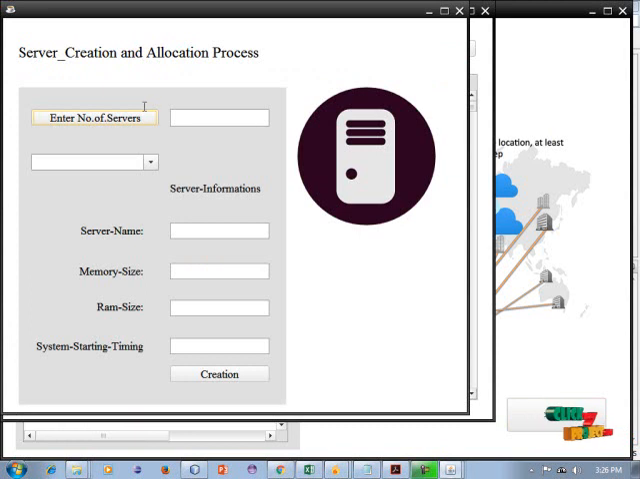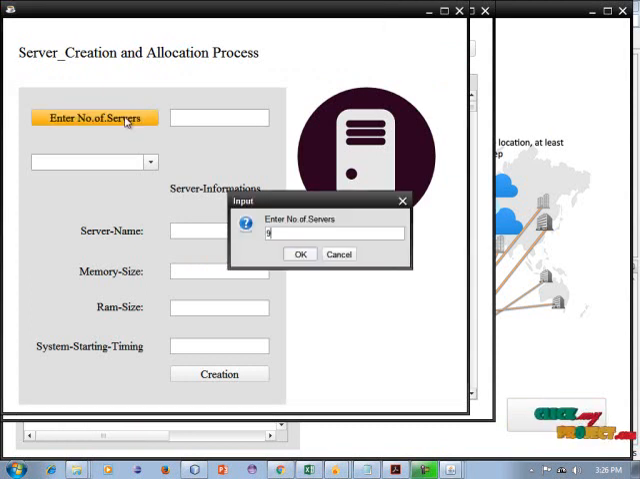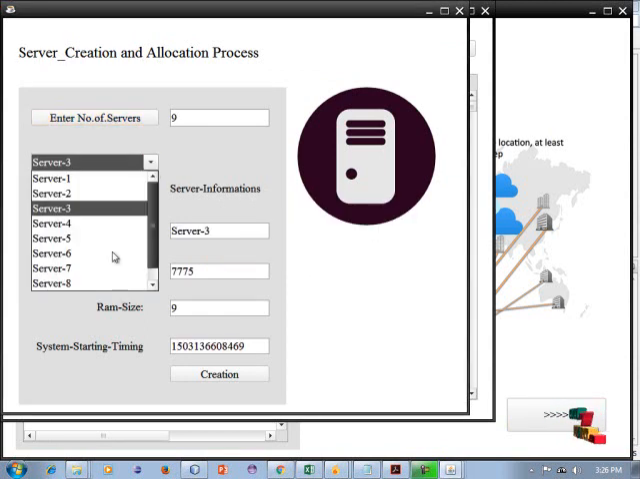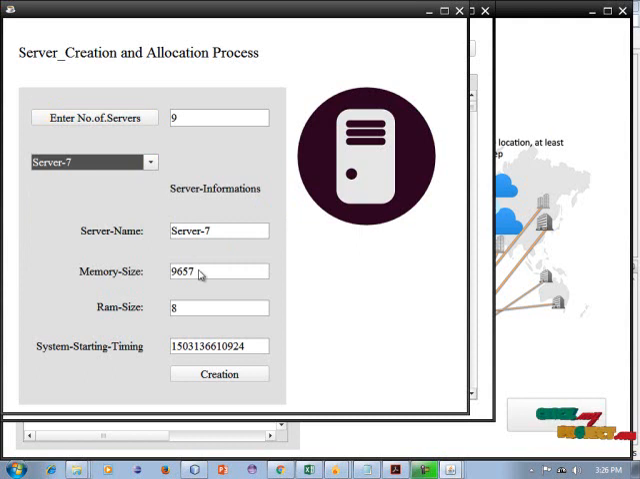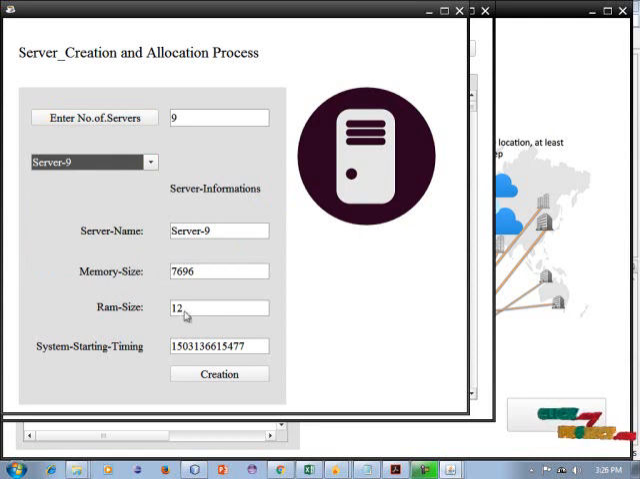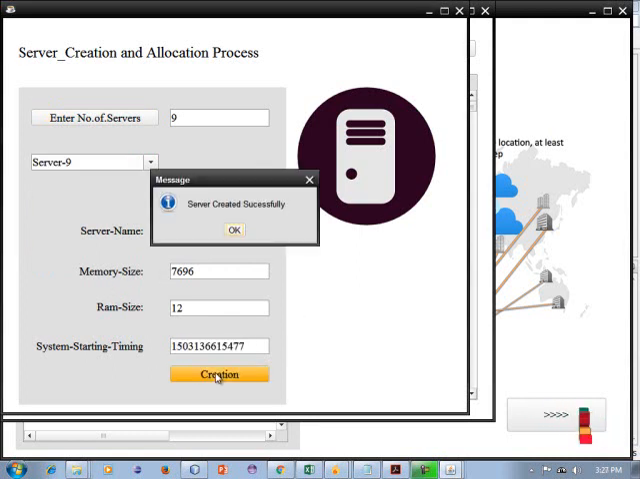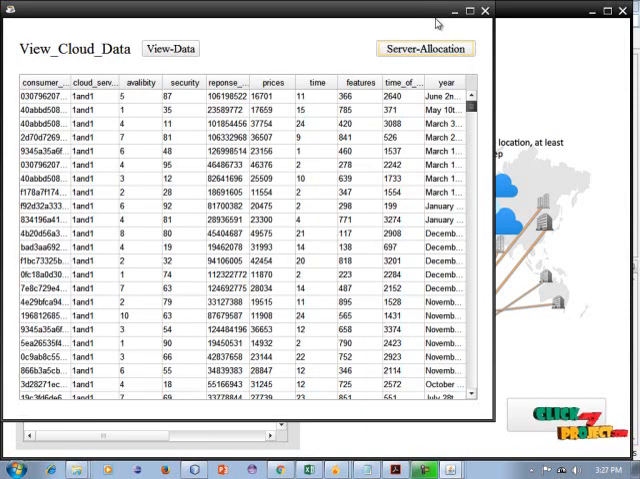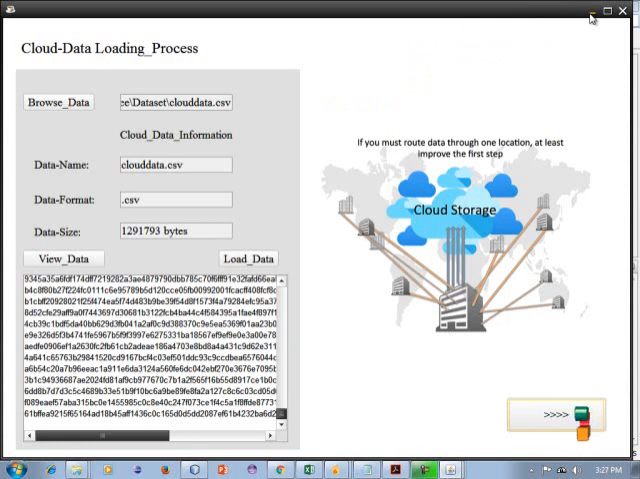So next is server allocations. The cloud service provider can give a number of servers. It can give 9 servers. So click servers. All server information and details can be displayed in these fields. So a total of 9 servers can be created. Memory size, RAM and the starting time, all information is created successfully in this field. So click create. So the servers were created successfully in this process. So minimize all of these frames.